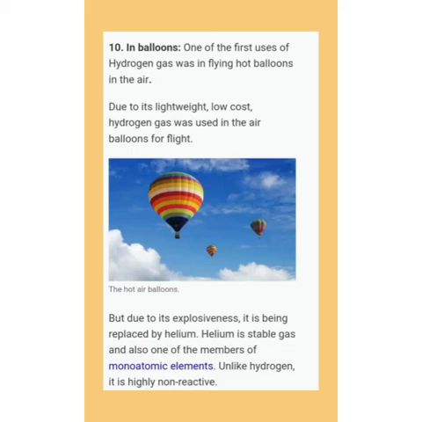Here number 10 is use in balloons. One of the first uses of hydrogen gas was in flying hot air balloons. Due to its light weight and low cost, hydrogen gas was used in air balloons for flight. So we can easily understand it.